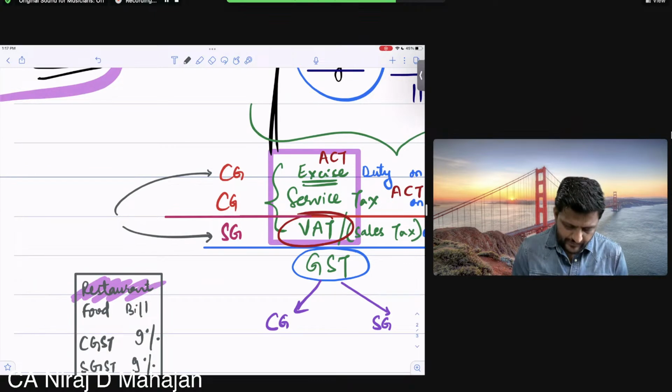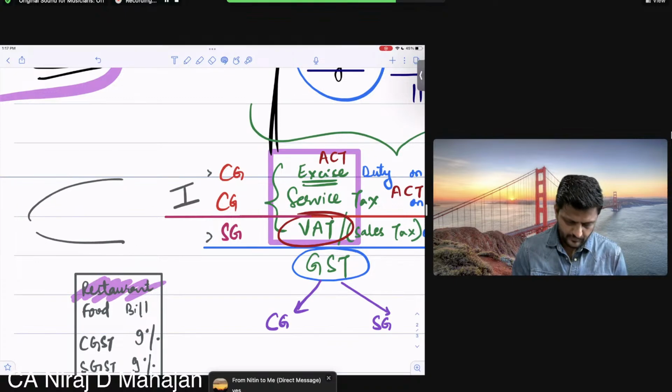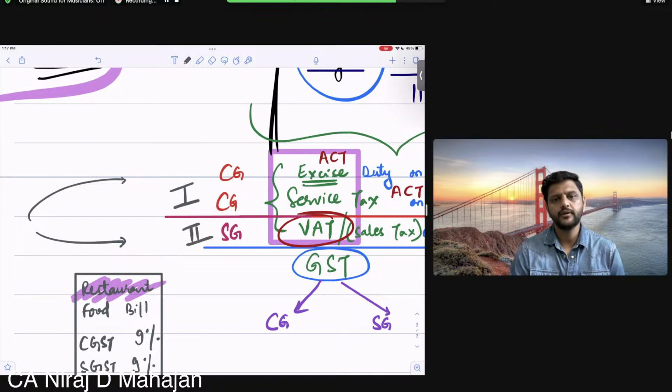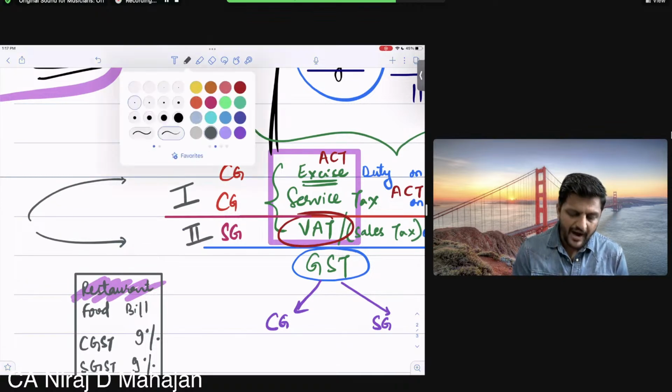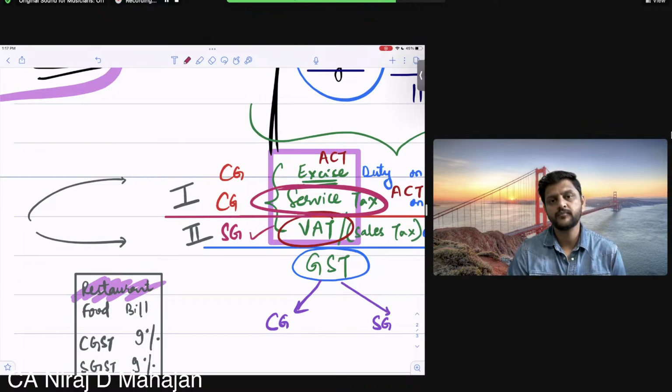So here this is given compulsorily in list 1 only, central government. But here what will happen now? The money will also be shared. Now this was also list 2, who? State government. So it is giving power that on sale of service, the state government can earn some income.